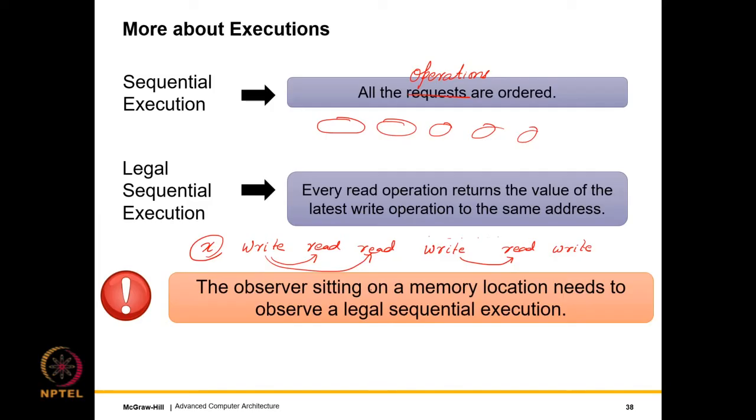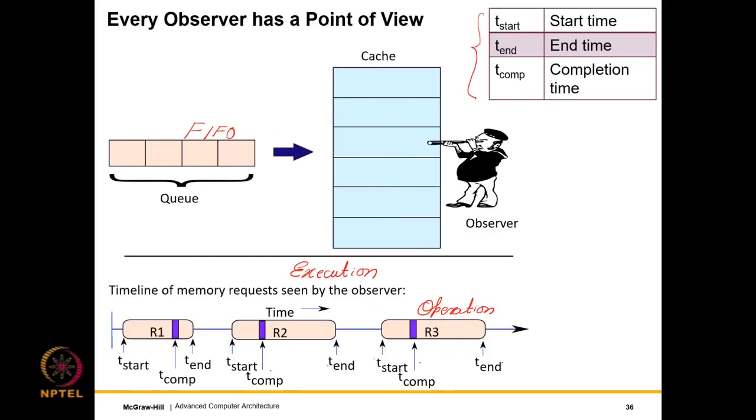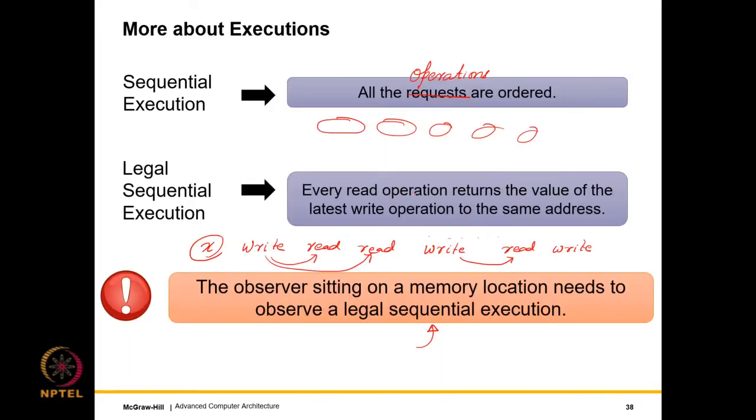A single location. That observer needs to observe a legal sequential execution, right? So as you can see, the execution is sequential just because of the way the cache is created. A request comes, then the next, then the next, then the next. And for the execution to actually make sense, it has to be legal. In the sense, every time I read, I should get the value of the latest write.